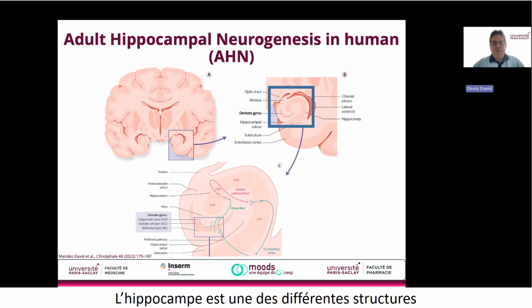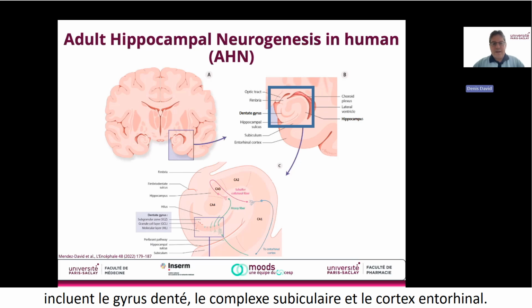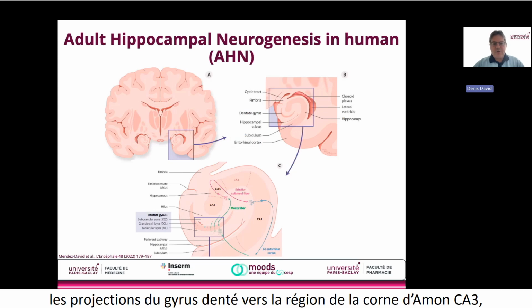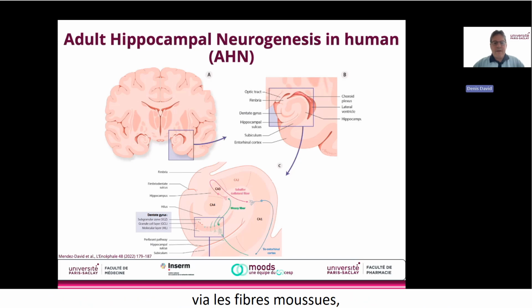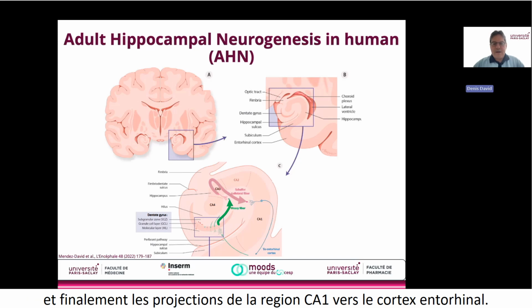The hippocampus is one of the several brain regions that together comprise the hippocampal formation. The hippocampus proper consists of four subfields, CA1, CA2, CA3, and CA4. The other regions that together make up the hippocampal formation are the dentate gyrus, the subicular complex, and the entorhinal cortex. The three synaptic loops include the projection from the dentate gyrus to the cornu ammonis CA3 region via the mossy fiber pathway, the projection from CA3 to the CA1 region through the Schaffer collateral pathway, and finally the projection from CA1 to the entorhinal cortex.